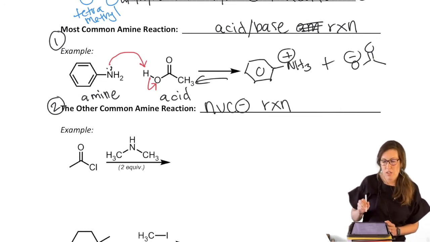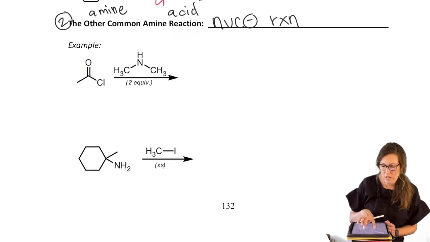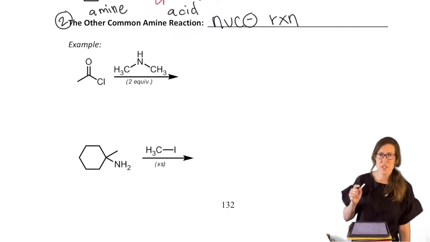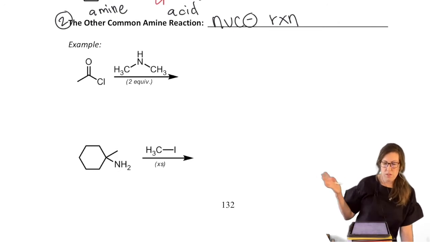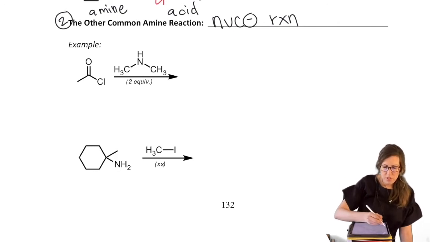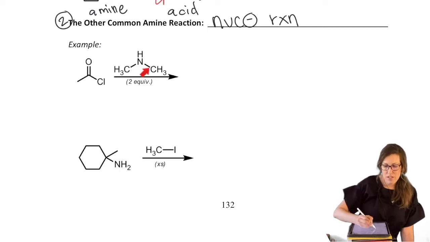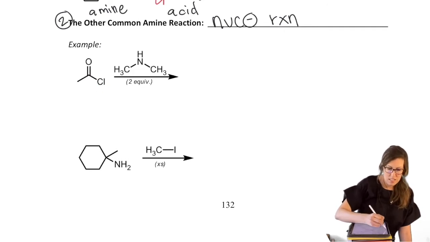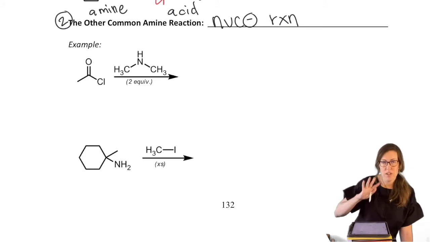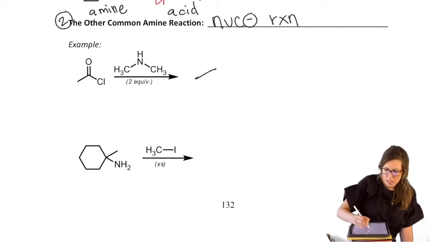Those are by far the more interesting ones now, because then we'll see how they can attach and stay attached, not just grab an H. So these are things we've seen. For example, acyl substitution, remember we have a leaving group here. And I'm not going to do this whole mechanism because we've already done it. I've already spelled it whole out in that section, but I'm going to say it out loud. Attack, open, close, kick off the chlorine, right? We're at an amide when we're done, when everything's all worked out. So we have to lose that proton on the nitrogen in the process.